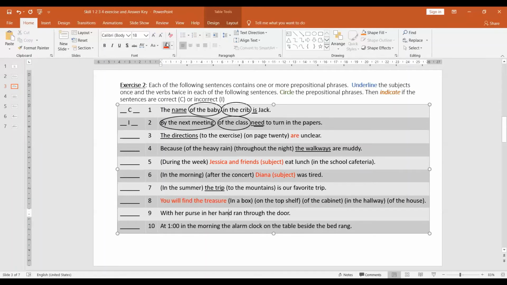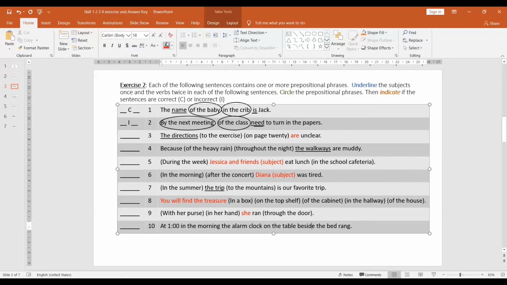And then with her purse in her hand, ran through the door. There is no subject at all, but you will find many objects of preposition. I mean, not many, but 2, 3. Yeah, ran through the door.